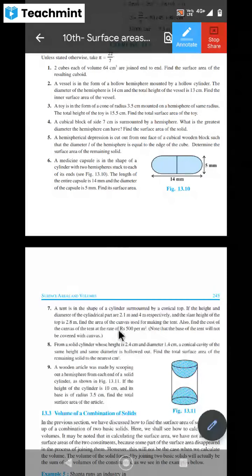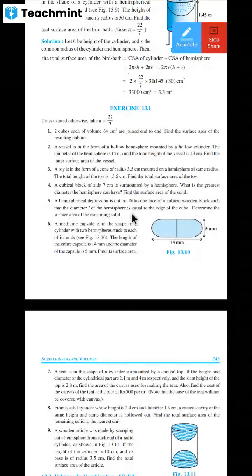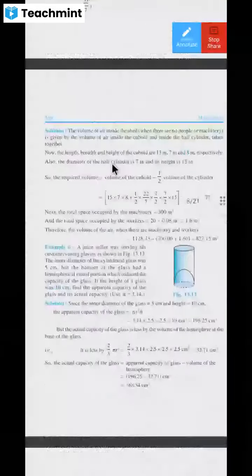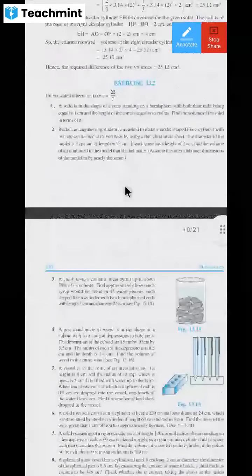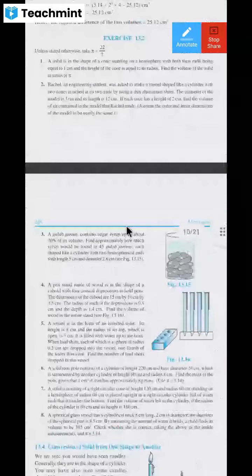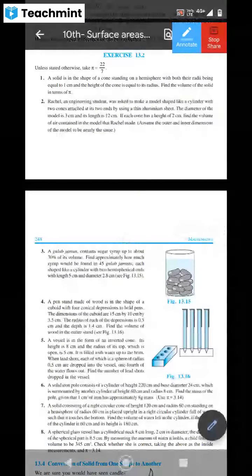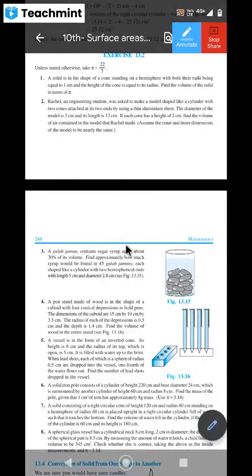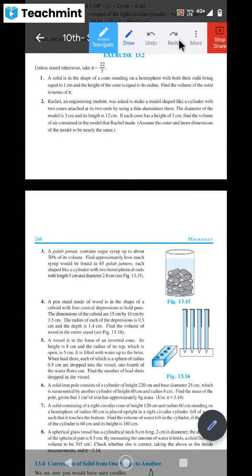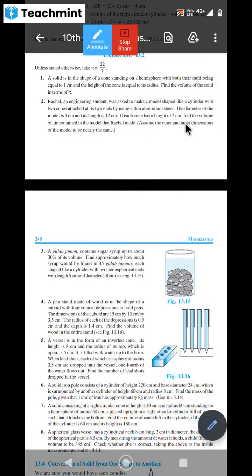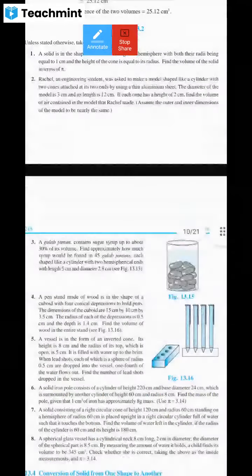I know you are perfect in this, only that L and L by 2, that scooping out of the hemisphere, some problem you must have faced. Other things are simple. Let me move to the second exercise and let me ask your doubts. Second exercise, any doubts? Any question number, please? Sir, fifth one, sir. Fifth one, okay. So everyone write this fifth question. Okay, let me zoom in a little bit. You can also zoom in.